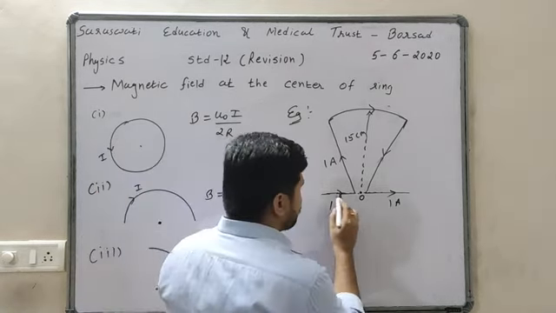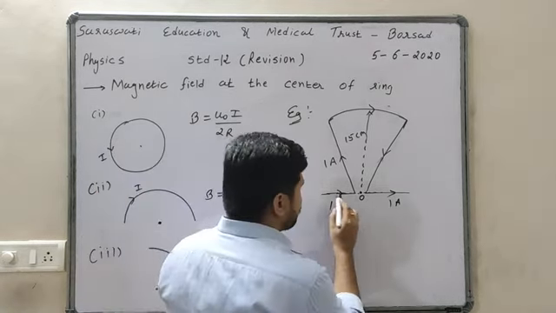illustration number 7. In illustration number 7 we are given that there is one coil whose radius is 10 centimeter. One coil, one ring whose radius is 10 centimeter and it has 100 turns. Okay, it has total 100 turns. Current flowing through the ring is 1 ampere. Okay, then what will be the magnetic field at the center of the ring?